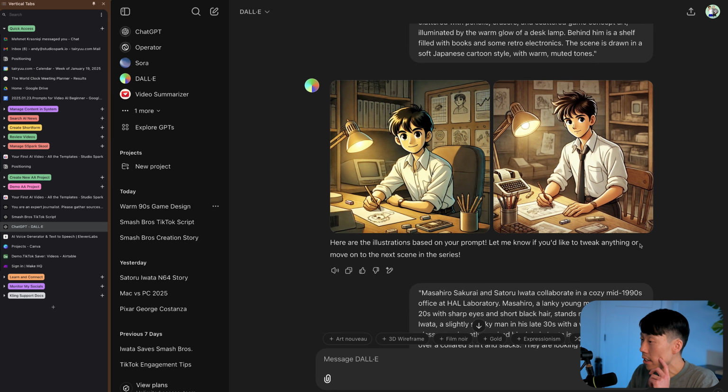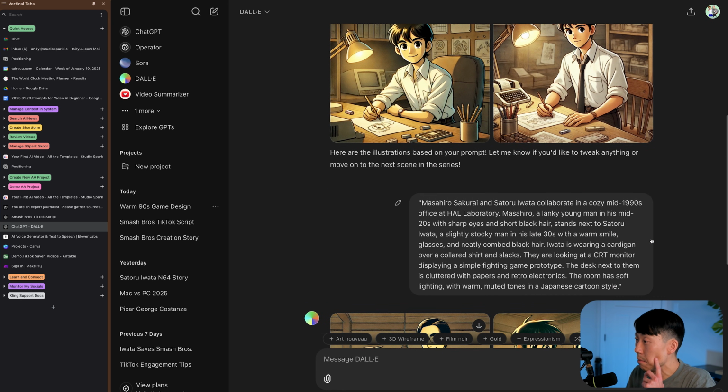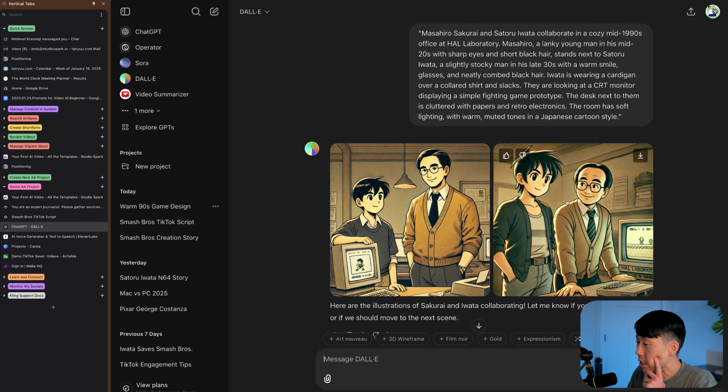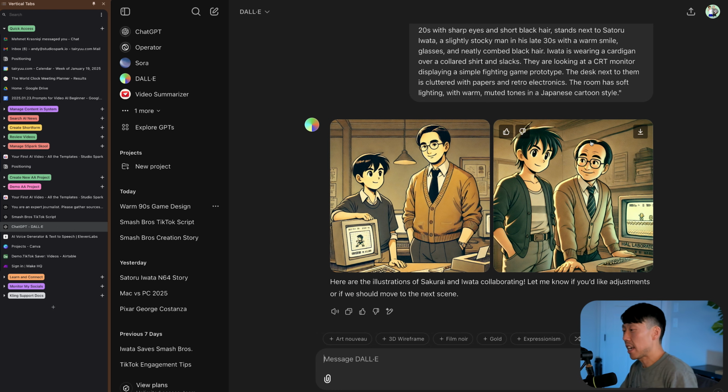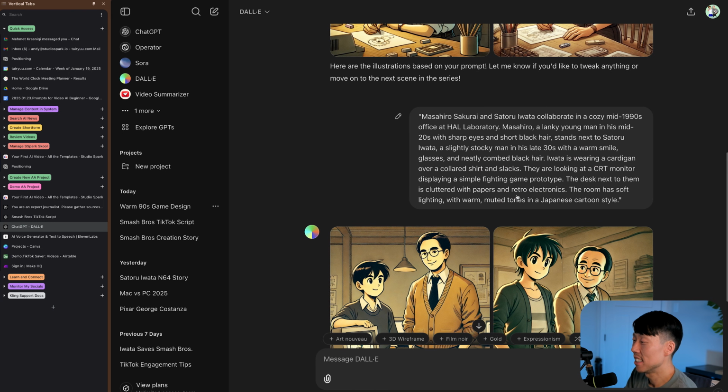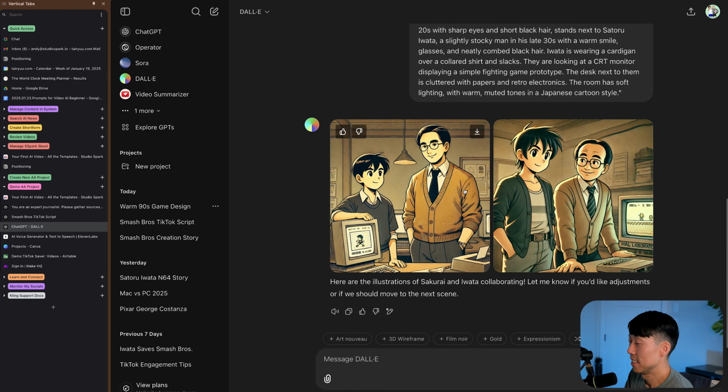And I do feel like there's a decent amount of consistency between these two sets of images, right? Like especially the second one and first one. I would say Iwata looks a little old in this one. Yeah, so I would probably go with the first one. So here's what I'm going to do. I'm going to go ahead and copy paste all the prompts and let them all generate right now.